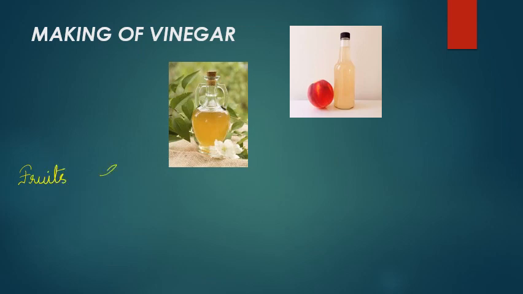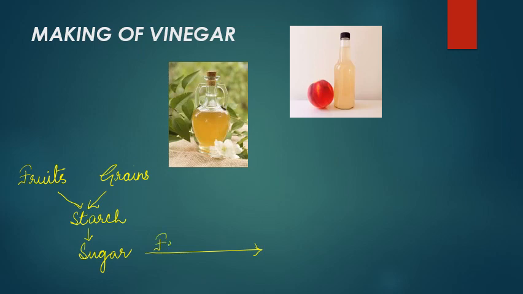or from the grains, we know in these parts of the plants, the food is stored in the form of starch, and starch is a complex form of sugar. And this sugar undergoes the process of fermentation. We have already read that the products of fermentation are alcohol and carbon dioxide gas.